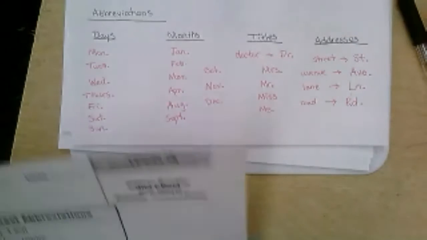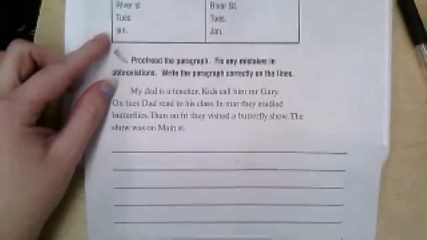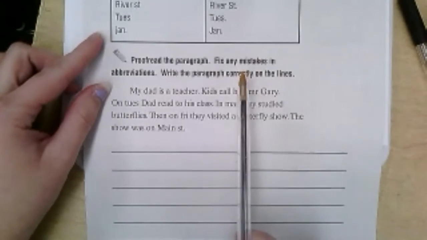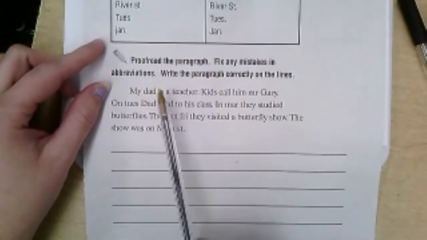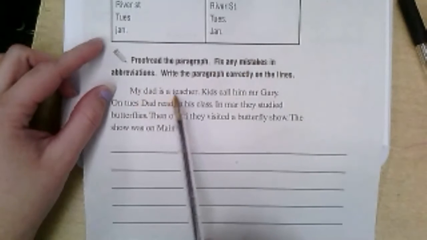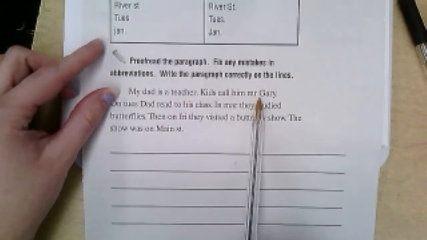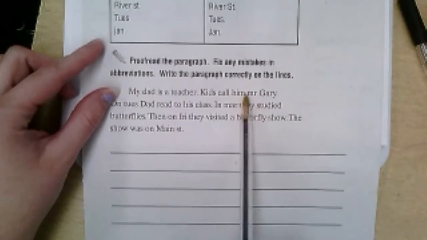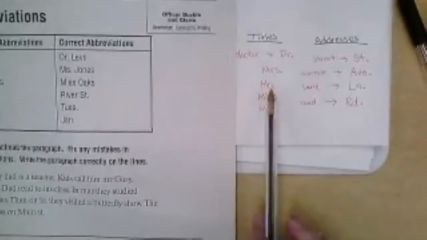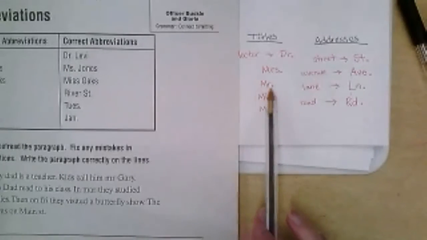So here, it's going to give you a paragraph that you're going to need to read. And in here, there are abbreviations that need to be fixed. My dad is a teacher. Kids call him Mr. Gary. Well, Mr. is a title, and we talked about that titles need to be capitalized. So you would need to fix that.